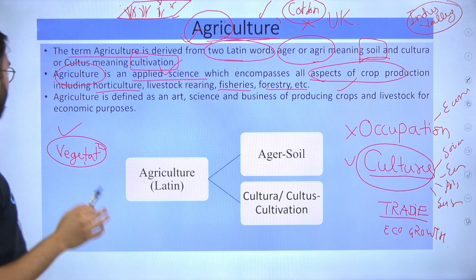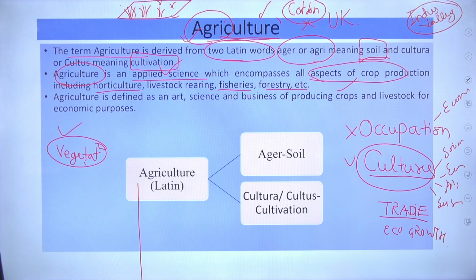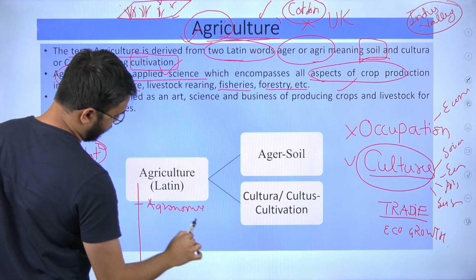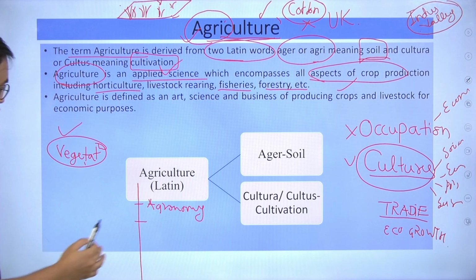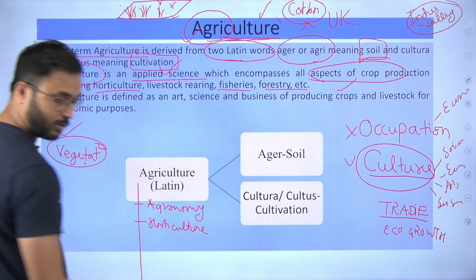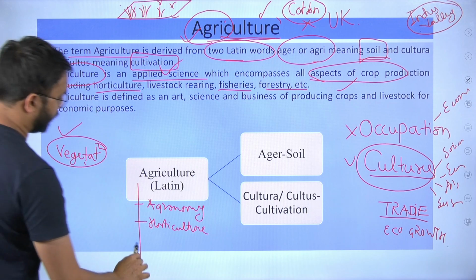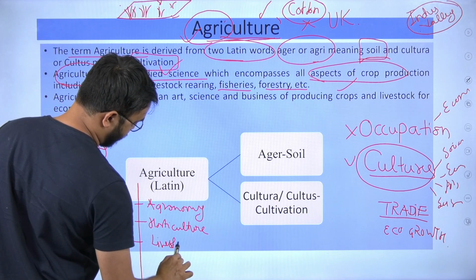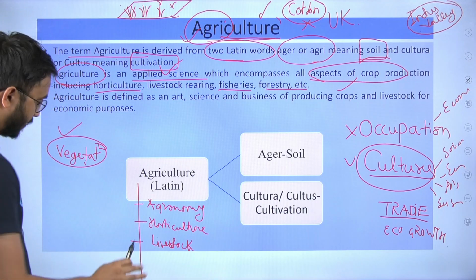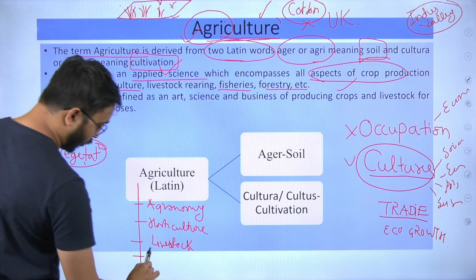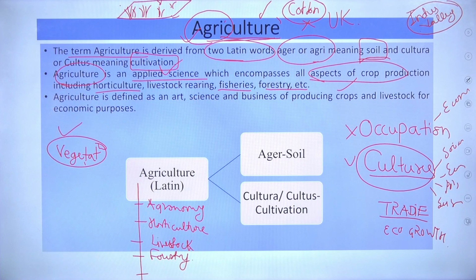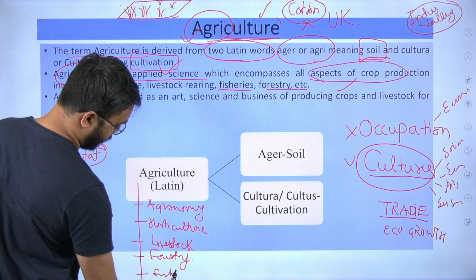Therefore here I will bring you the classification of agriculture. Our first classification is agronomy. Our second classification is horticulture. The third classification is livestock, and within livestock, animal husbandry or any other type such as silviculture all come. Then after livestock, forestry, and then also fisheries, etc.